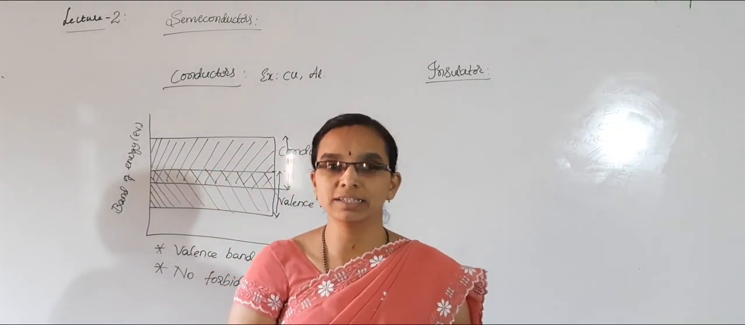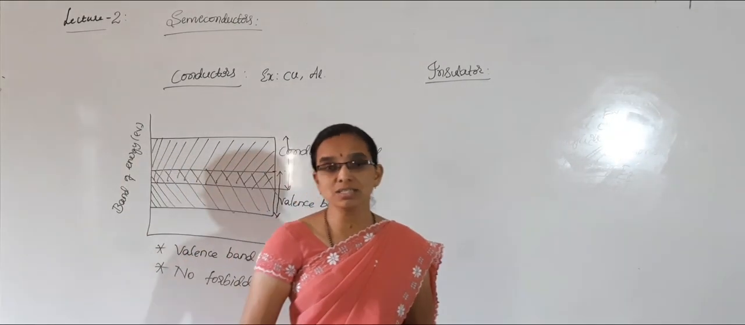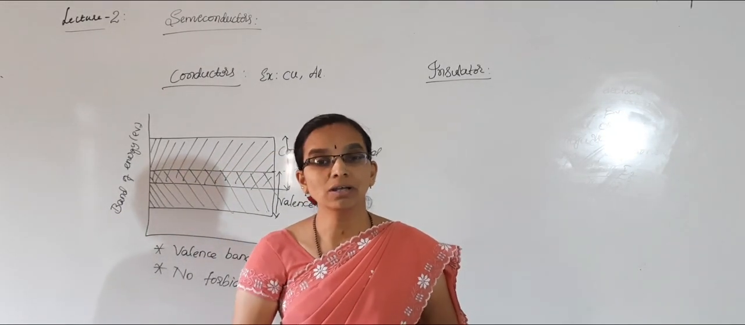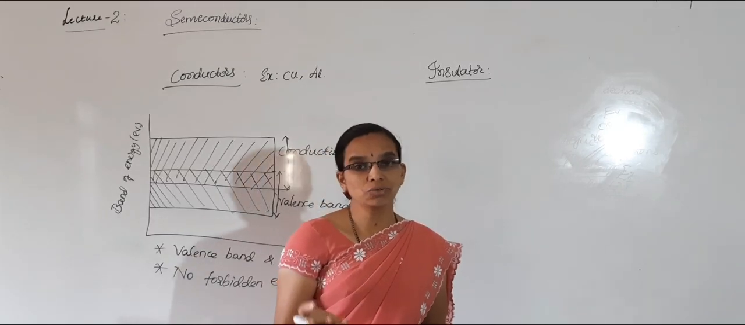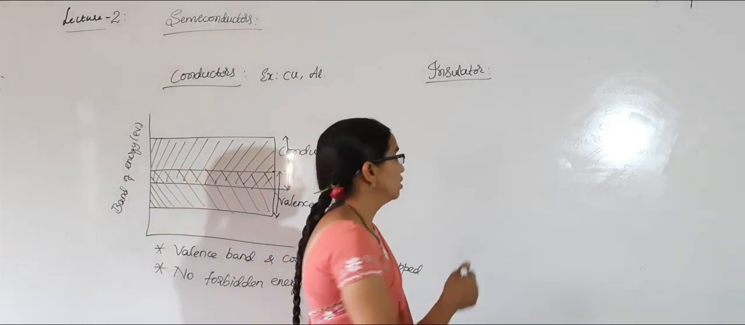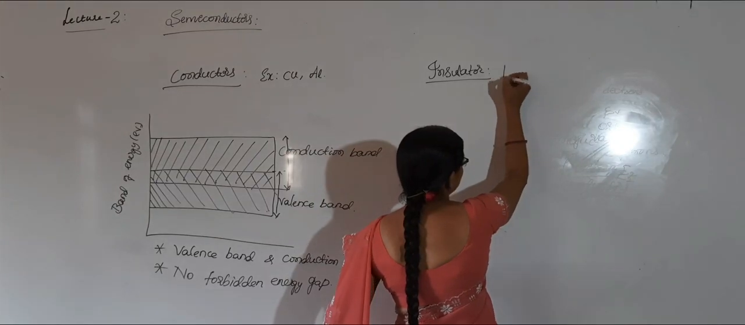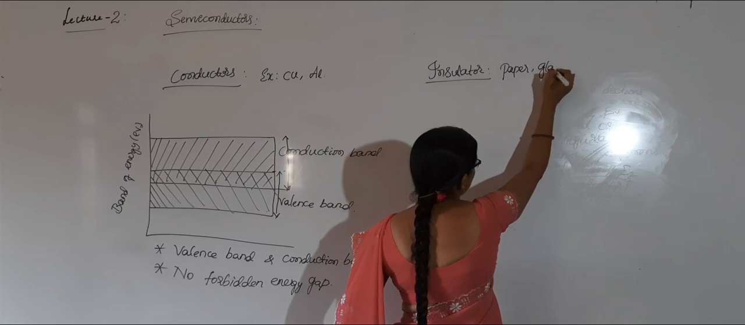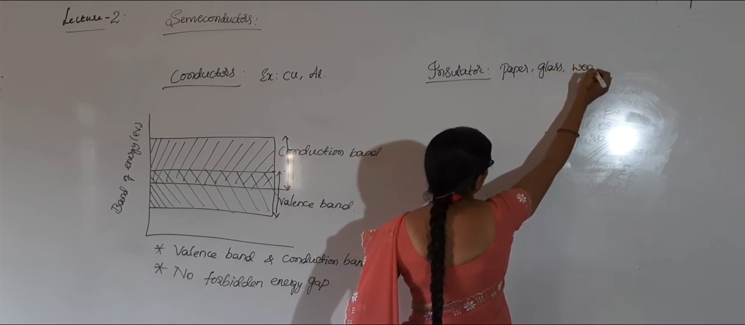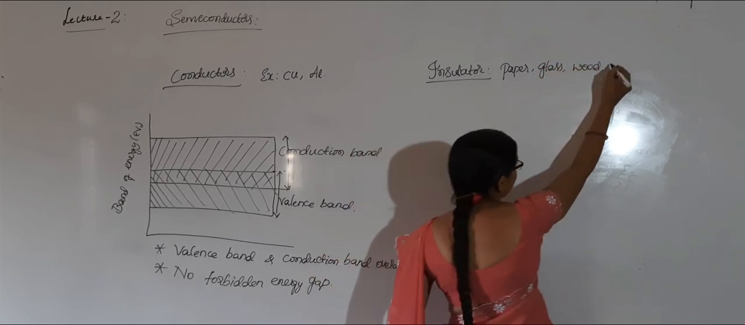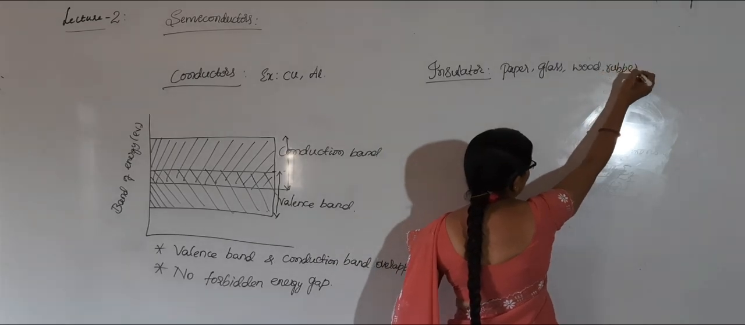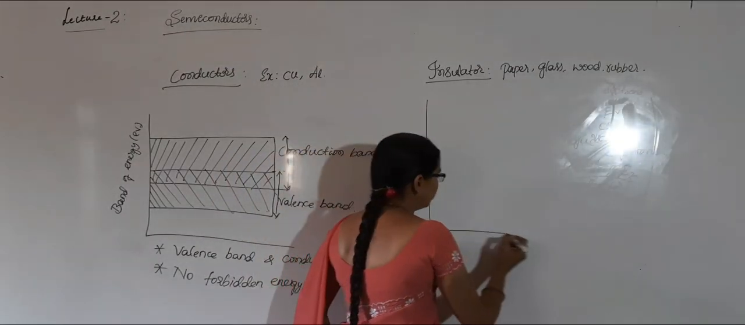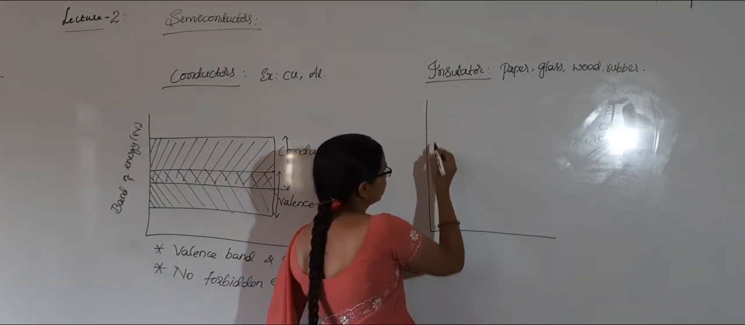How will you define insulator? Insulators are substances which do not allow electric current to flow through them, or which do not allow charges to flow through them. Examples: paper, glass, wood, mica, rubber, and energy level diagram for insulator.